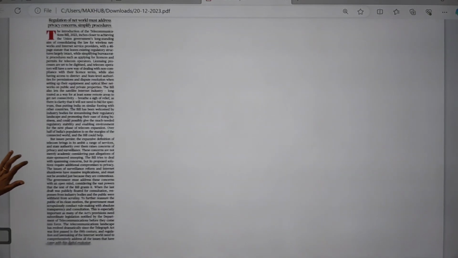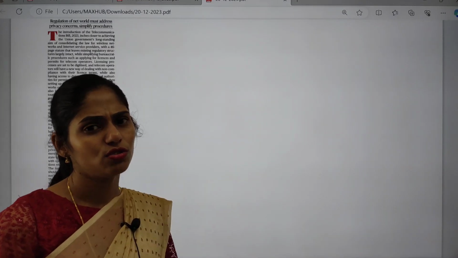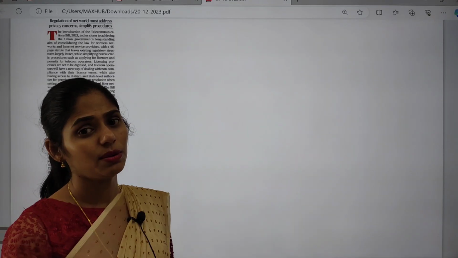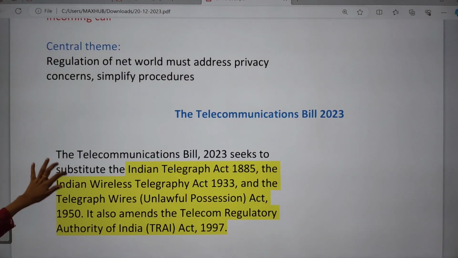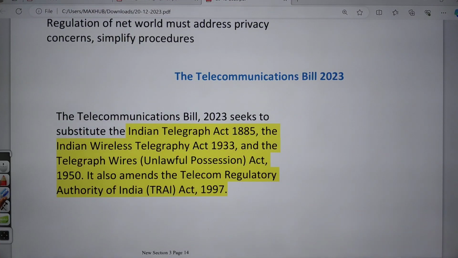And the next topic is about the Telecommunications Bill. This article is focusing on the telecommunication bill. Here we have to see what that is and what the key provisions of that are. As I said, you may get a question from this topic for sure.